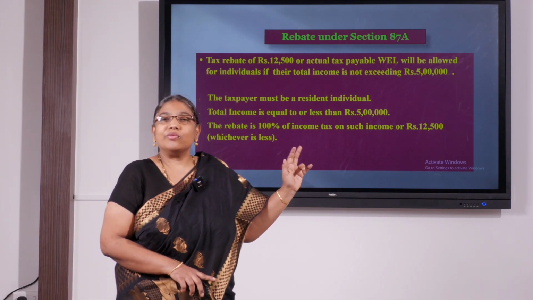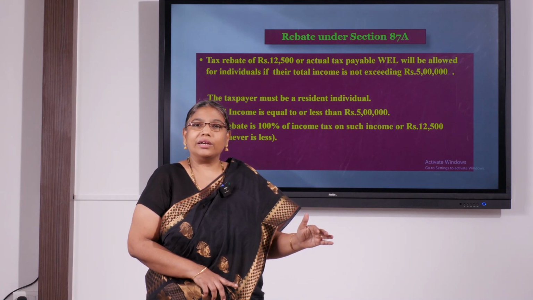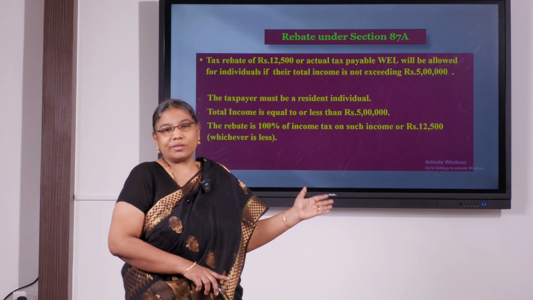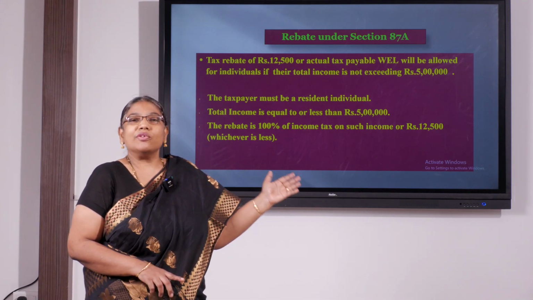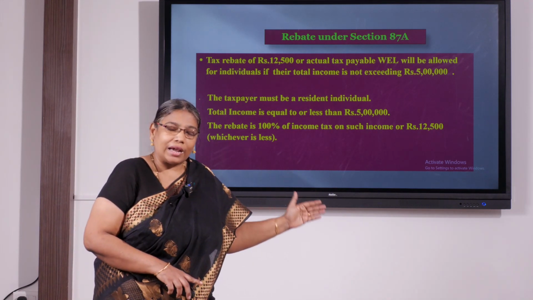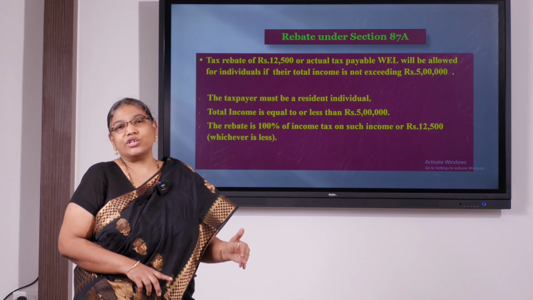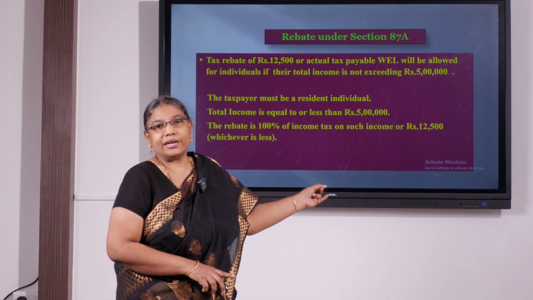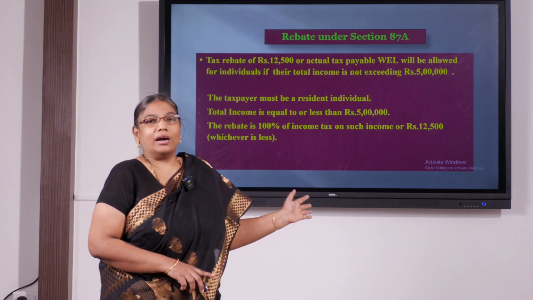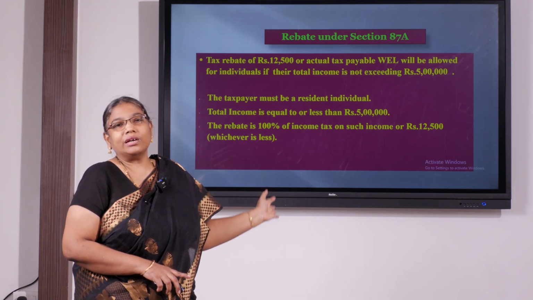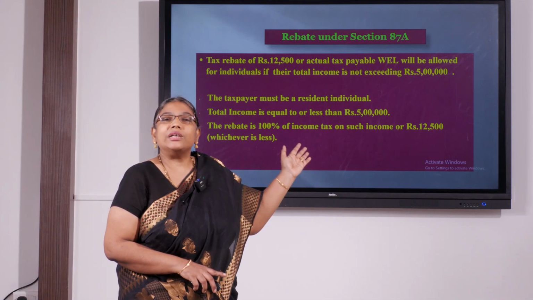Here, after computing your total income, if your income is up to rupees 5 lakhs, even before computing the tax liability, compute the tax liability, don't add on health and education cess, and you can claim rebate under 87A. Okay, so no health and education cess needs to be added to the tax liability if your income doesn't go beyond 5 lakhs.